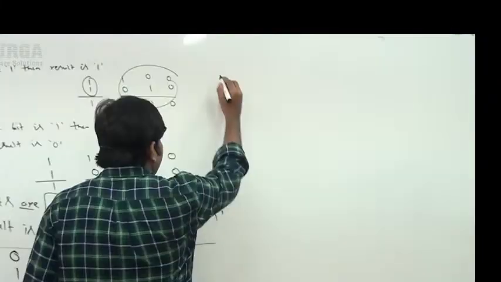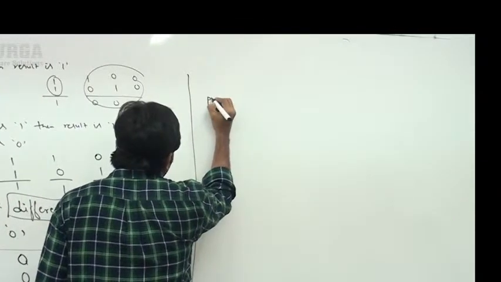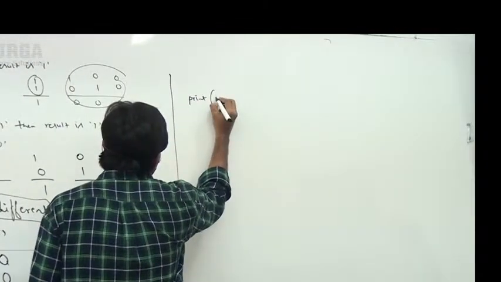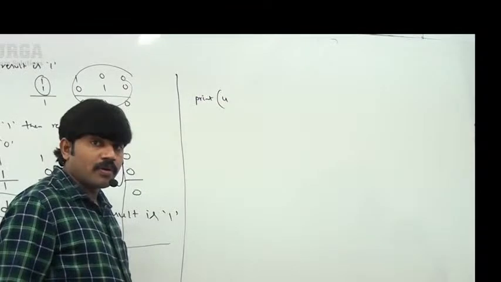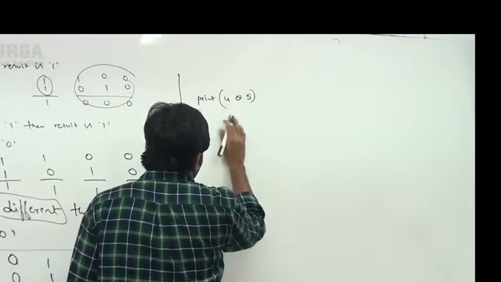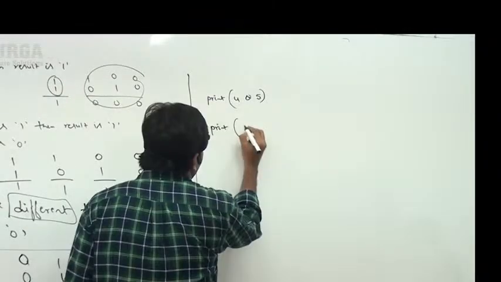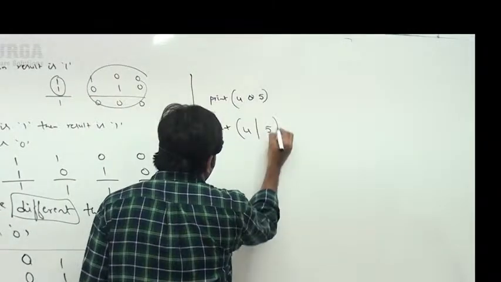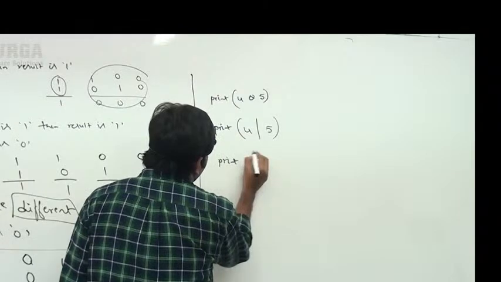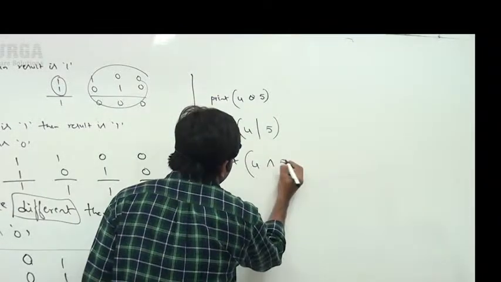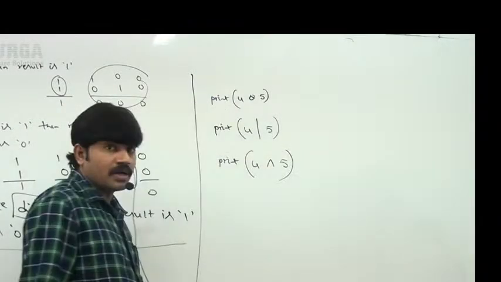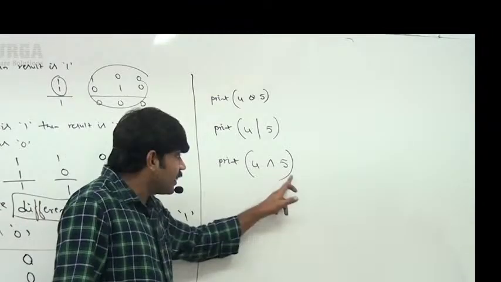I am taking print of 4 and 5, print of 4 or 5, and print of 4 XOR 5. 4 and 5, 4 or 5, 4 XOR 5, like this I am taking.